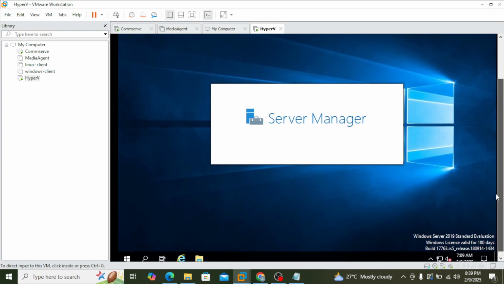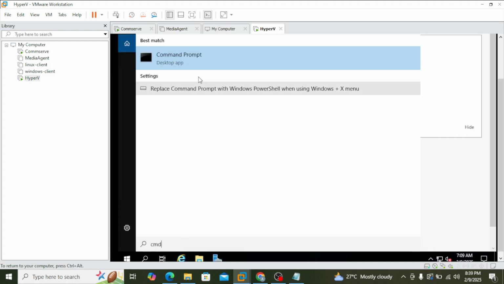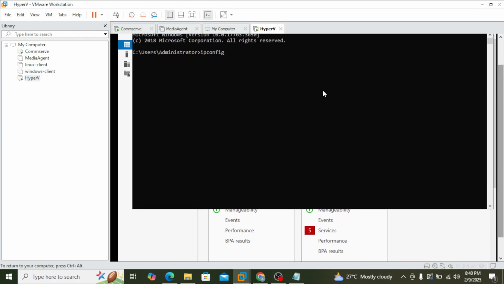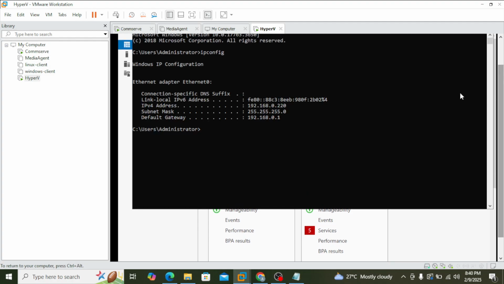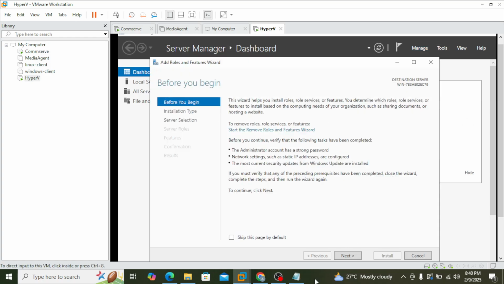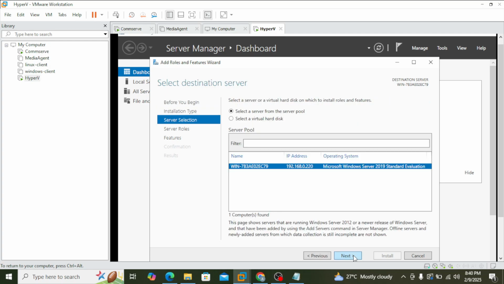So the Server Manager is automatically starting. If you want to verify the IP, just do one thing. In the command prompt, type ipconfig, hit enter. Yep, it got the 220 IP address here, which we assigned as a static here. So again, go to Manage, Add Roles and Features. Now click on next. Yeah, role based installation. Now you can see that it has picked the correct IP.